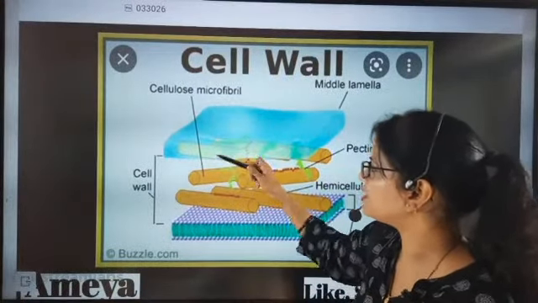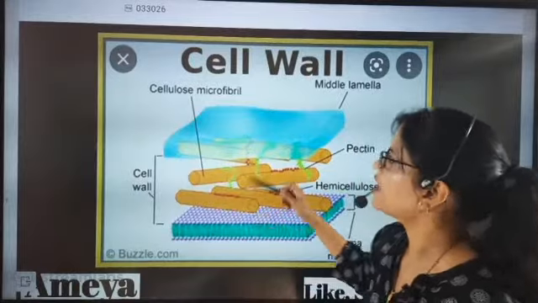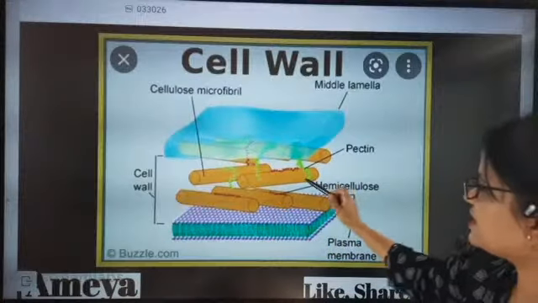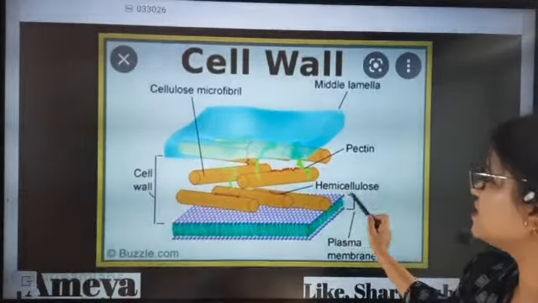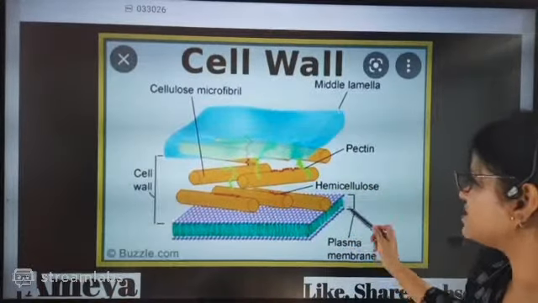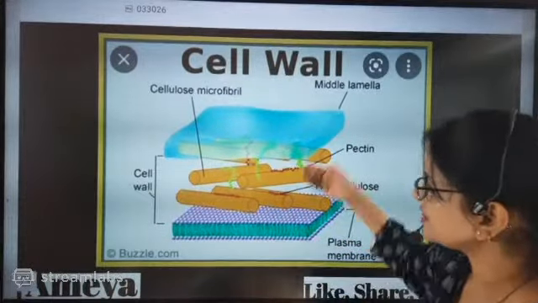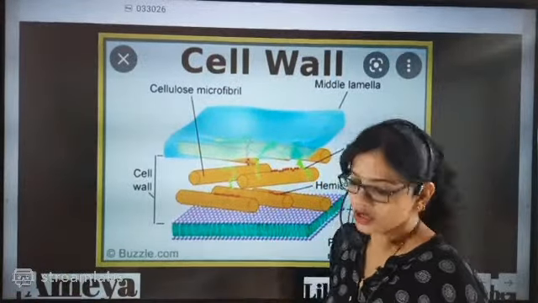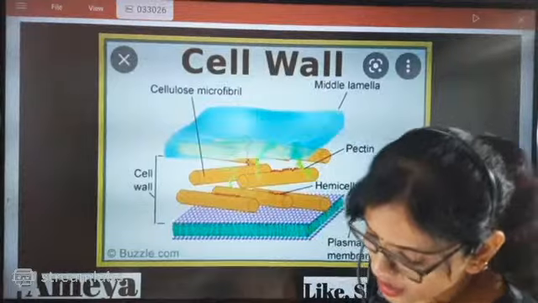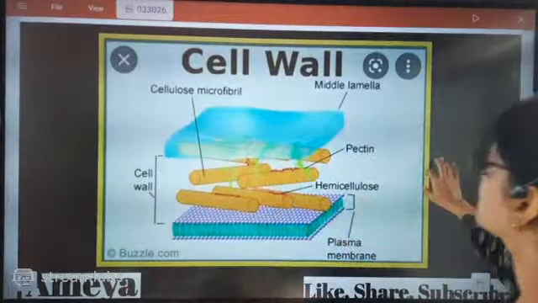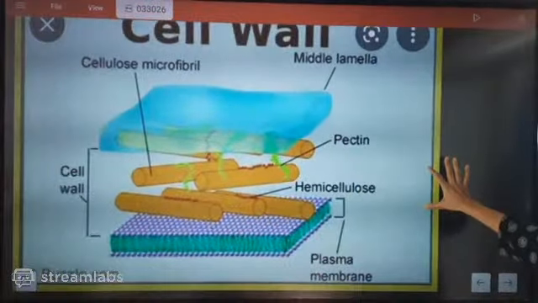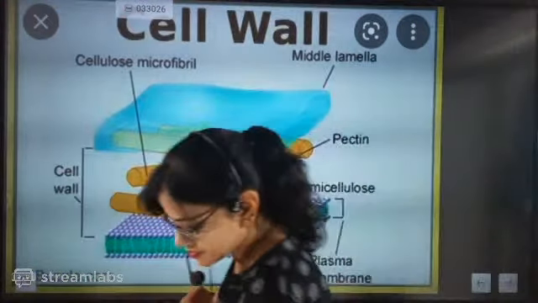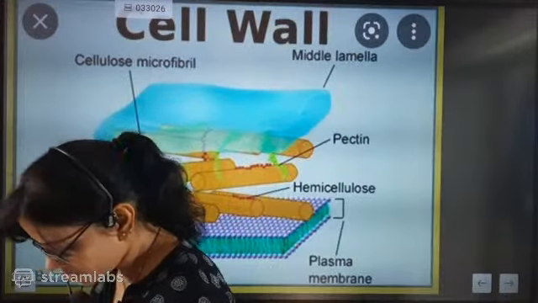In between, you can see the cell wall with microfibrils, the pectin region, cellulose and the plasma membrane. So the middle lamella is present in sclerenchymatic tissues, in the upper and the lower region. Check this picture out. I gave you time to check it.